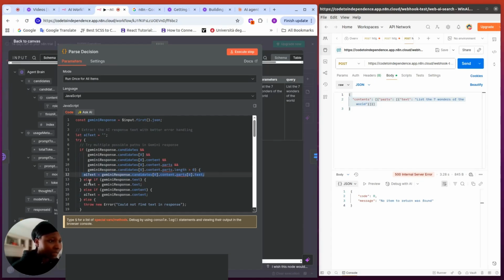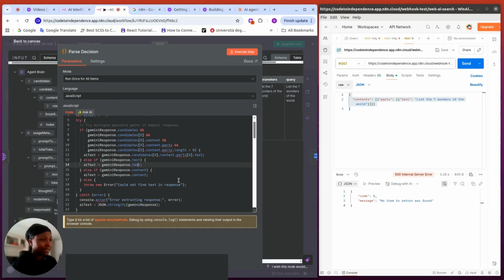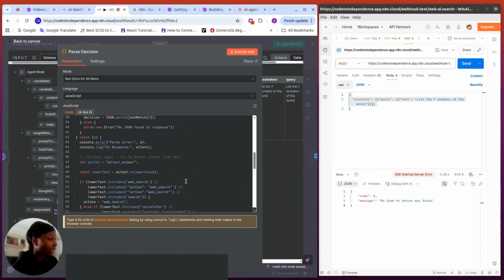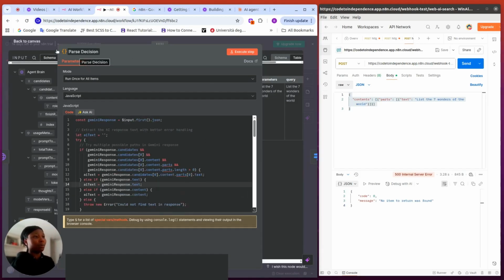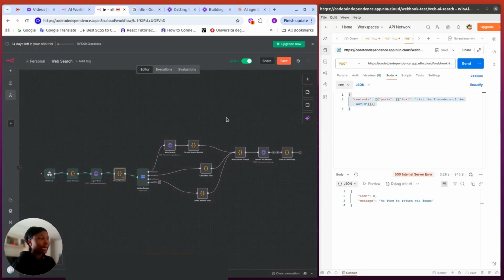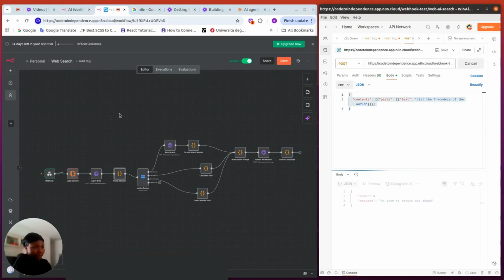Else, if it's not done, I simply check else Gemini response or text. Just give me this else if content. So let's test this and see what it's going to give us. I'm hoping it gives us a direct answer option, so we get to see how our direct answers look like. So I'm asking it to list the 7 wonders of the world. Let's go into execution mode and then let's click on send. Let's see how it behaves.